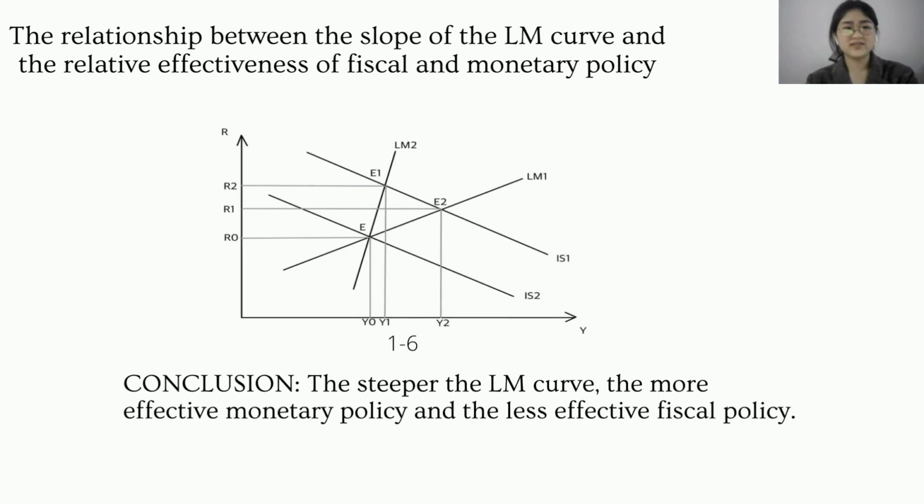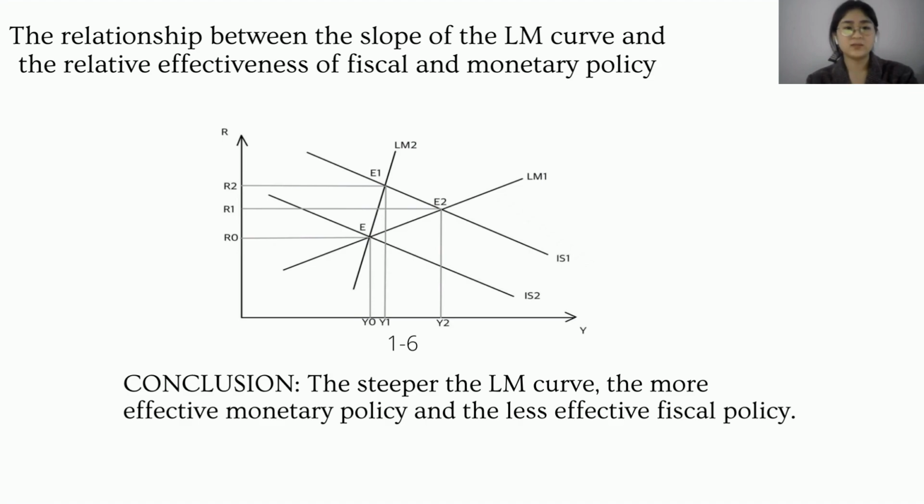The following analysis is the slope of the LM curve. A general equilibrium is assumed at E when the IS curve moves right to IS1. The new equilibrium will be E2. As can be seen from the graph, a small decrease in interest rate on a flat LM curve results in a large increase in income, while a large decrease in interest rate on a steep LM curve results in a small increase in income.